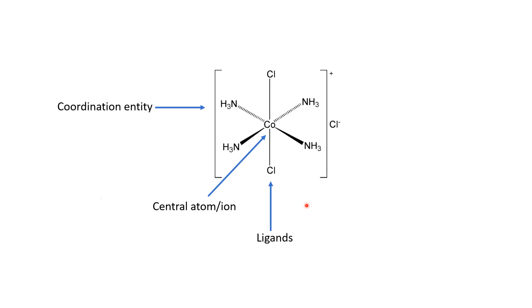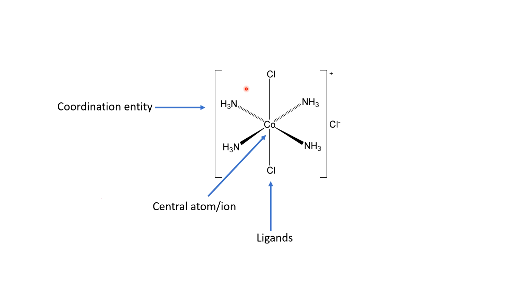Here you can see the common structure of coordination compounds. The coordination entity is given within the square bracket, where there will be a metal in the center, which is called the central metal ion or atom.